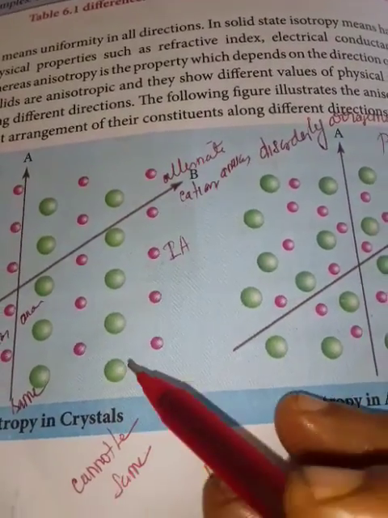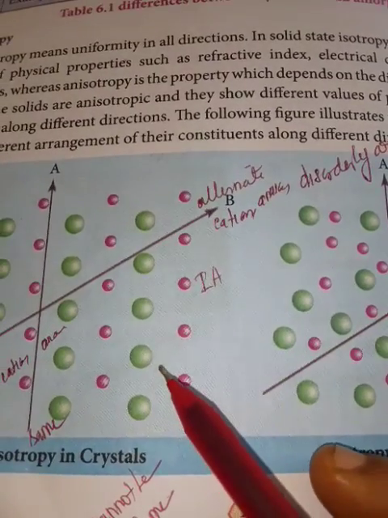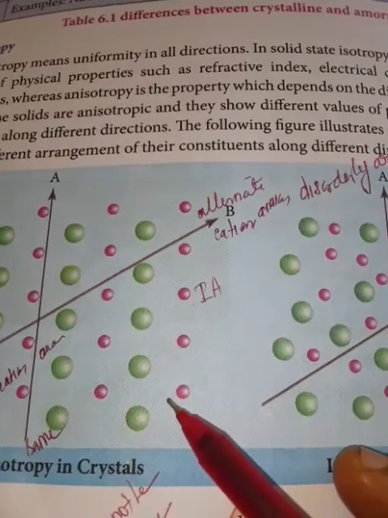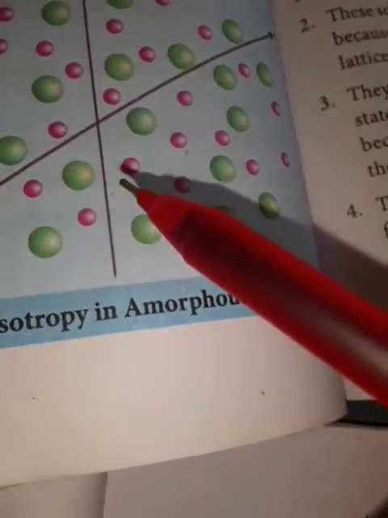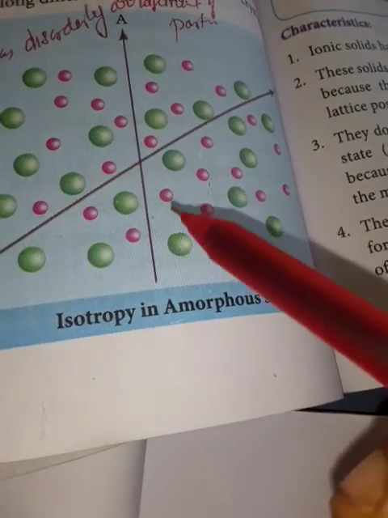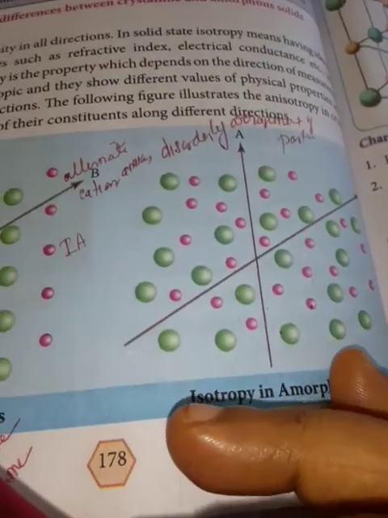Anisotropy is possessed by crystalline solids. In crystalline solids, even though the arrangement is proper, the value is different. But in amorphous solids, the arrangement is random, but you are getting the same value. That is called isotropy and anisotropy.